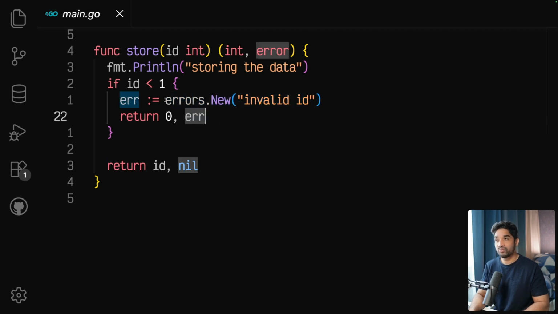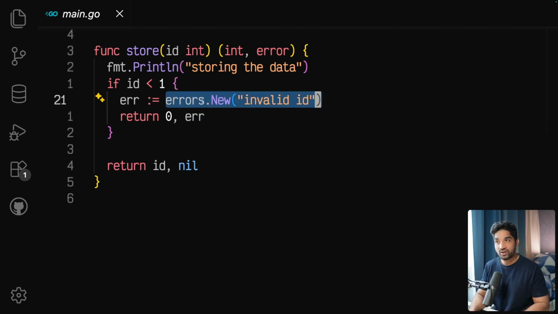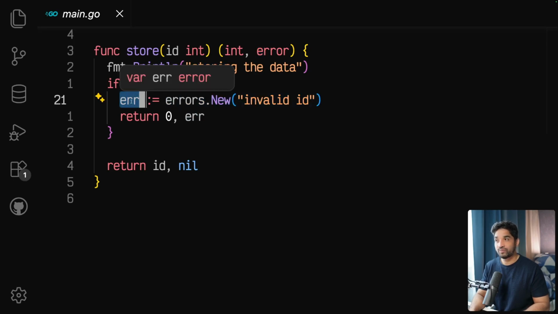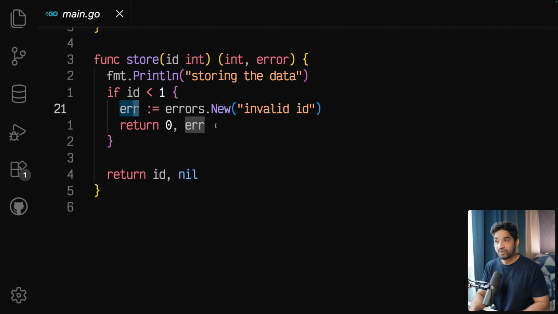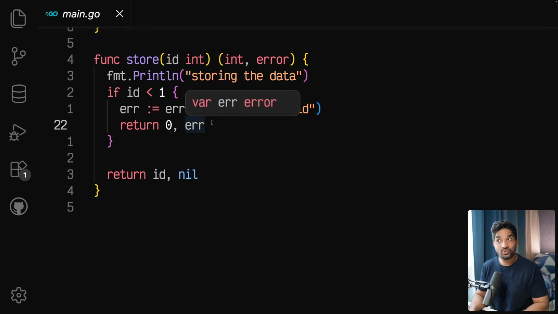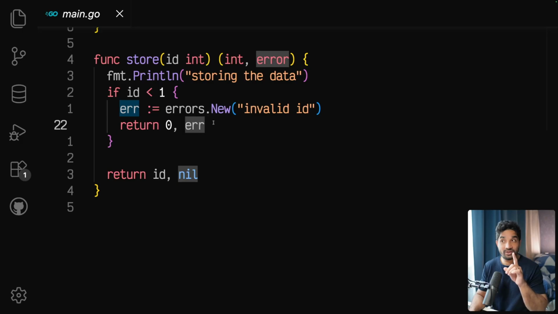What we are doing is we are creating a new error, which we do with this construct, and we are assigning that error to a variable. And this is possible because errors are values. We can do this, and from here we are returning that error.